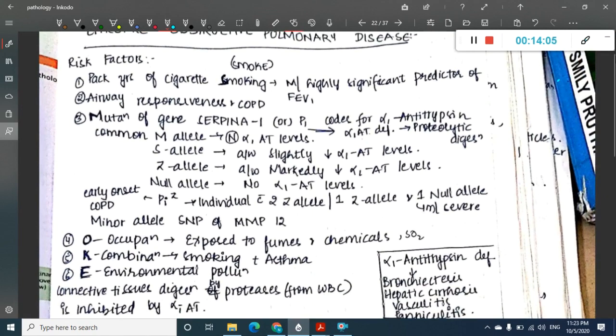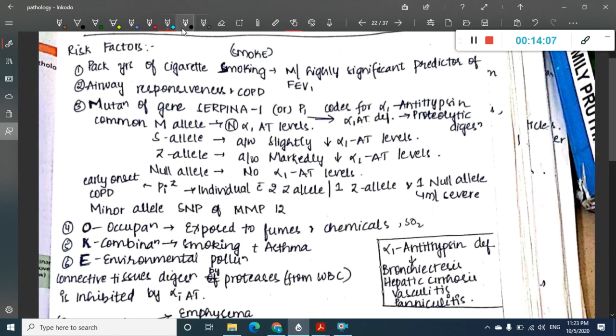Here, about alpha-1 antitrypsin, this I did not tell you. If the levels of alpha-1 antitrypsin are normal, then we call it the M allele. If they are slightly decreased, then we call it the S allele. If they are markedly decreased, then we call it the Z allele. If there is no alpha-1 antitrypsin, then we call it the null allele. So which is most severe among these? Null allele is most severe among all these. But if there is one null allele and one Z allele, even this is most severe.